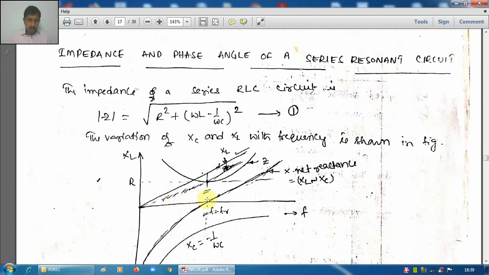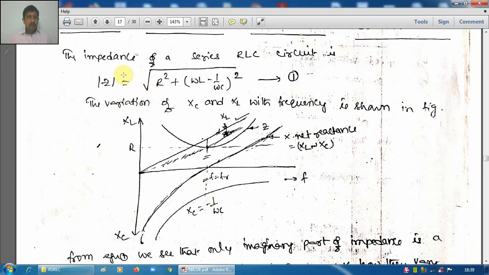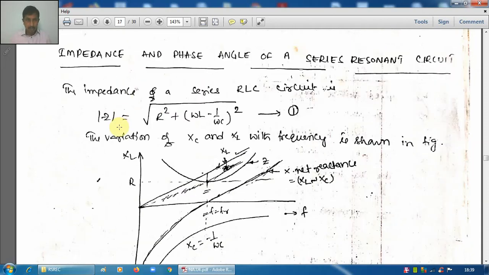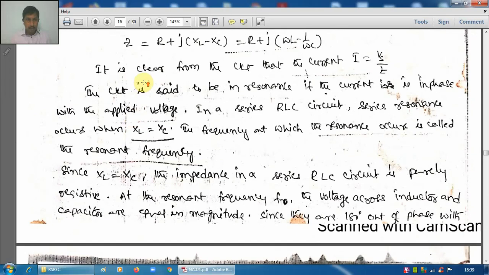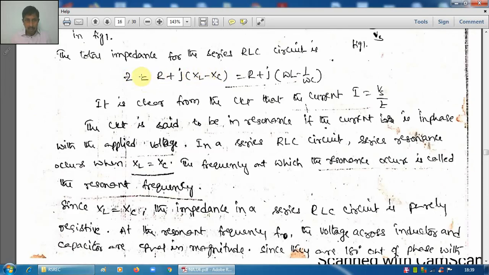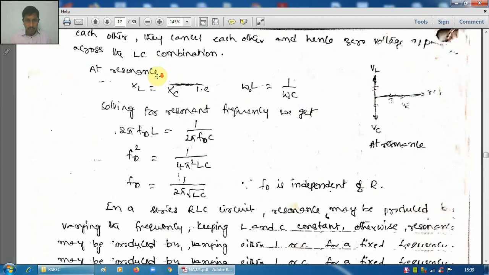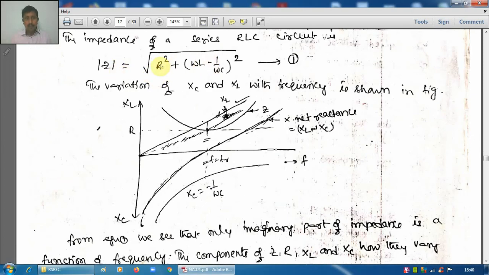If you want to go somewhat deeper, we can consider this concept. Here also, Z is a complex value, R plus j times XL minus XC. The magnitude of this Z can be written as the root of the real term squared plus the imaginary term squared. The real term is R squared, and the imaginary term is XL minus XC squared. So the impedance consists of resistance, omega L, which is XL, the inductive reactance, and 1 by omega C, which is XC, the capacitive reactance. Here omega is 2 pi f.